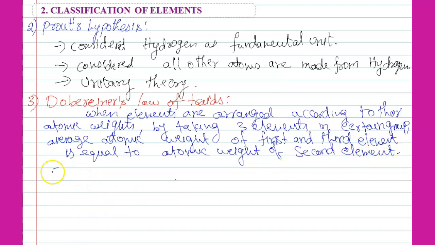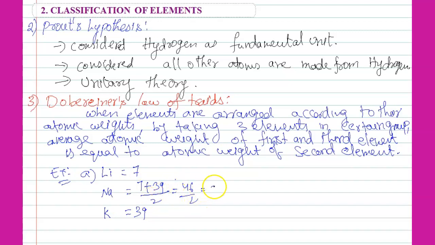Here we will take one example, students. Take group 1A elements, for example lithium, sodium, potassium. Lithium atomic weight is 7, potassium atomic weight is 39. Take the average: 7 plus 39 by 2, 46 by 2, 23. Then calcium, strontium, barium.